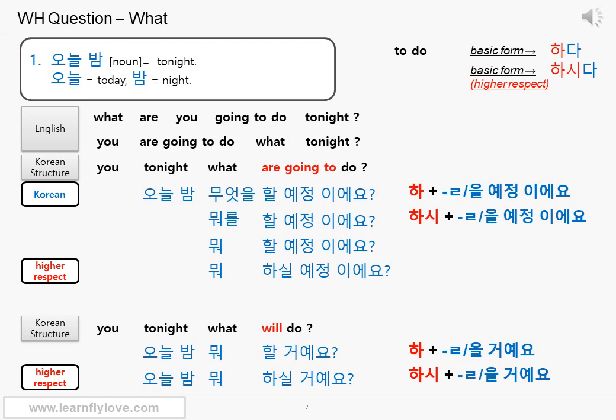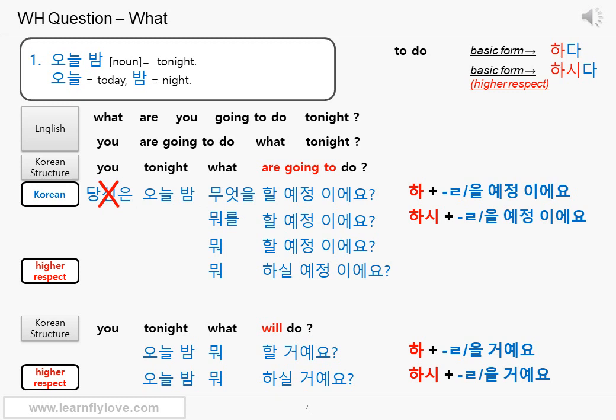Let's rearrange the words according to the Korean sentence structure. Subject you comes first, which is useless in an honorific sentence, and time-related word tonight comes right after it. The verb and the tense parts come at the end of the sentence. And what comes right before the verb and the tense part, where an object comes in a declarative sentence. So, you, tonight, what, are going to do. You, we don't need this. Tonight, 오늘 밤, what, 무엇을, or 뭐를.